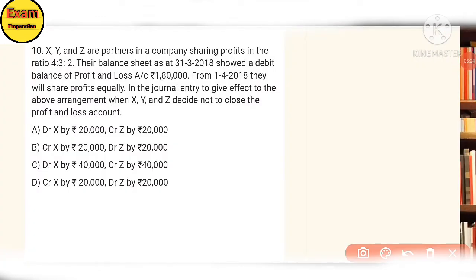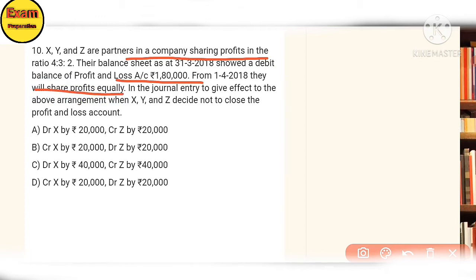Tenth. X, Y, Z are partners in a company sharing profit in the ratio of 4:3:2. The balance sheet of 31st March 2018 shows a debit balance of the profit and loss account of 1,80,000. From 1st April 2018, they will share the profit equally.